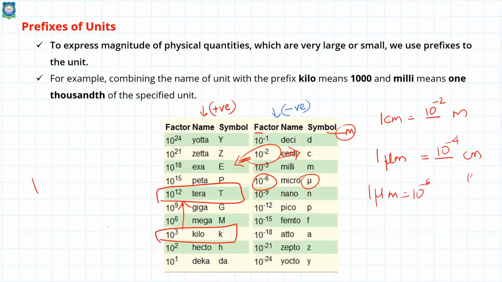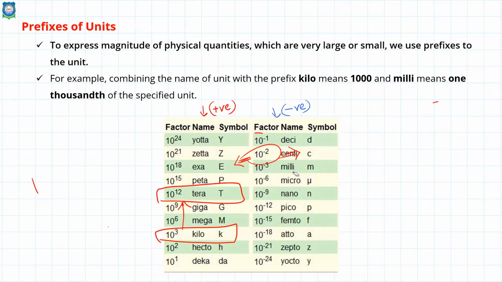Here, centimeter already you have 10 raised to minus 2. To that I should add 10 raised to minus 4. So 1 micrometer will be 10 raised to minus 4 centimeter. Similarly, you can play with it. You can work it out. No need of any external thing. Just look at the table, write it down. Only you need to know the law of exponents. If you know this thing, a raised to m into a raised to n is a raised to m plus n, you can work it out. Is that clear? Yes, sir.